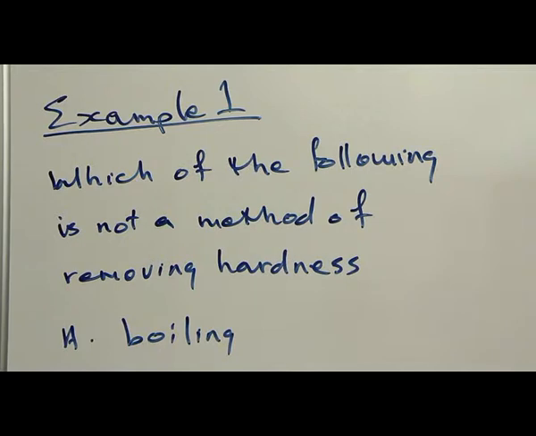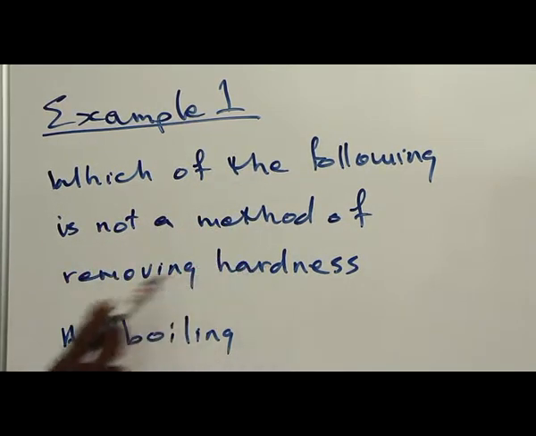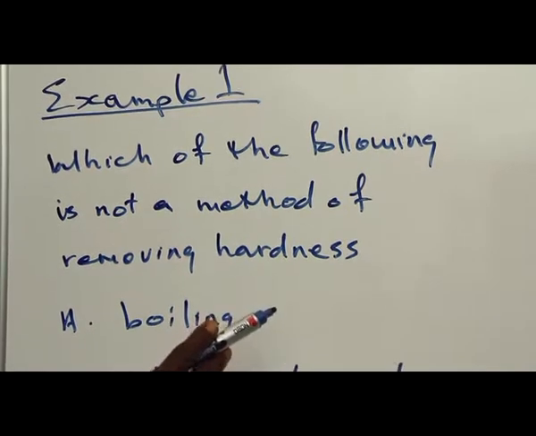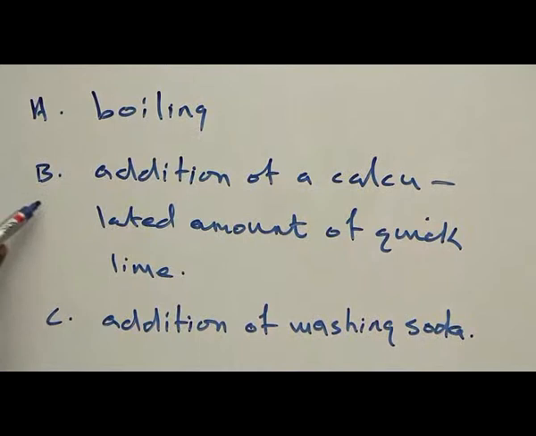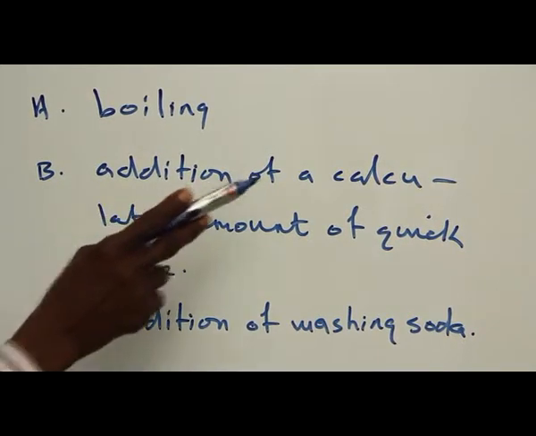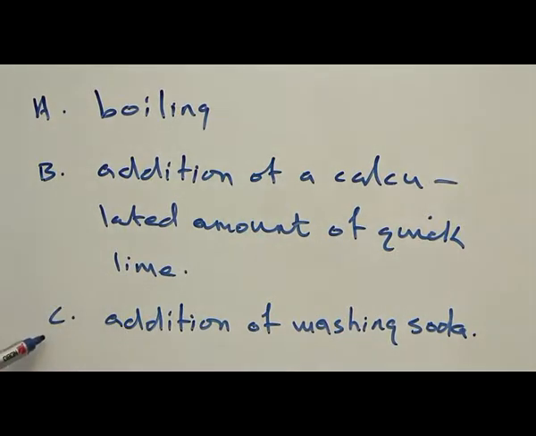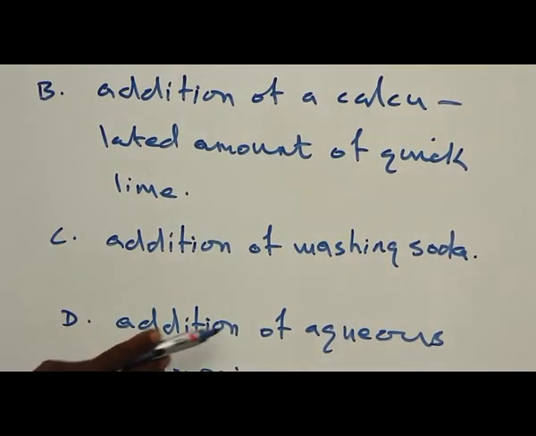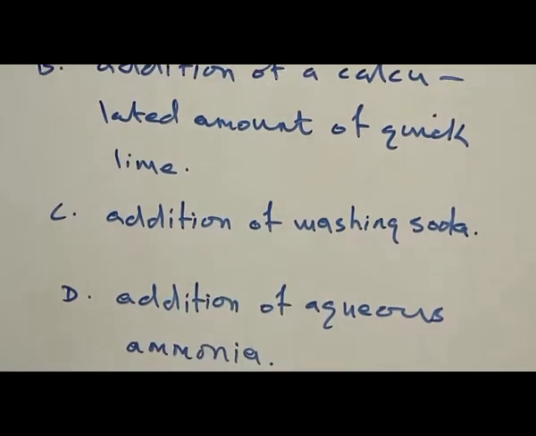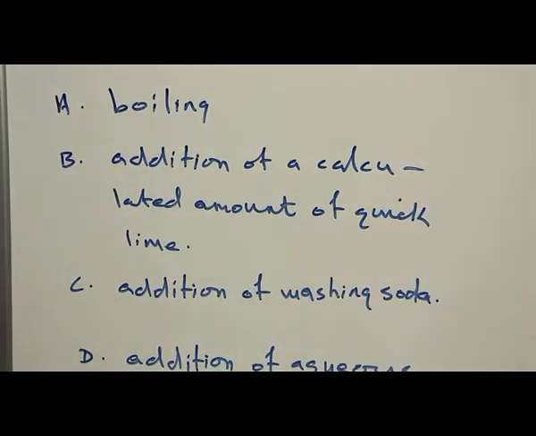Example 1. Which of the following is not a method of removing hardness? A. Boiling. B. Addition of a calculated amount of quick lime. C. Addition of washing soda. D. Addition of aqueous ammonia. Let's consider them one after the other.